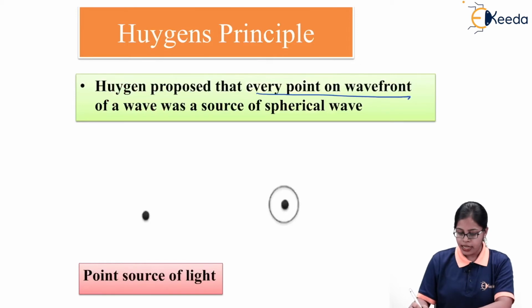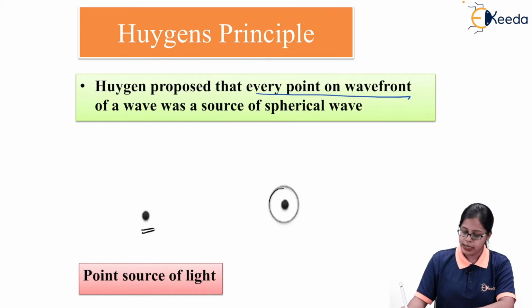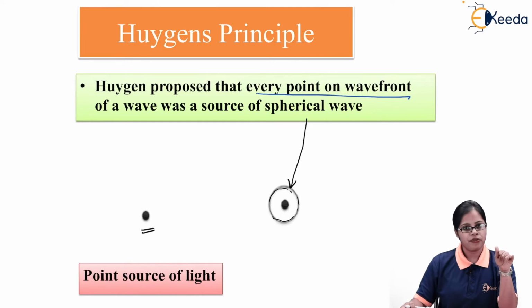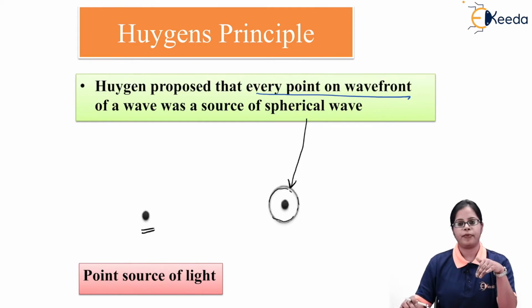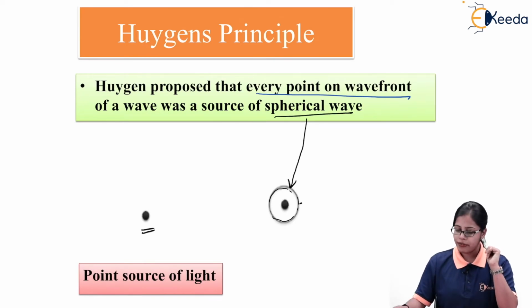wave. Now, in this case, suppose I consider a single point source of light, and this single point source is going to be a source of a spherical wave. As you can see, this is what we have drawn, the spherical wave around the point source. This black dot indicates the point source of light, and it is behaving as a source of spherical wave.